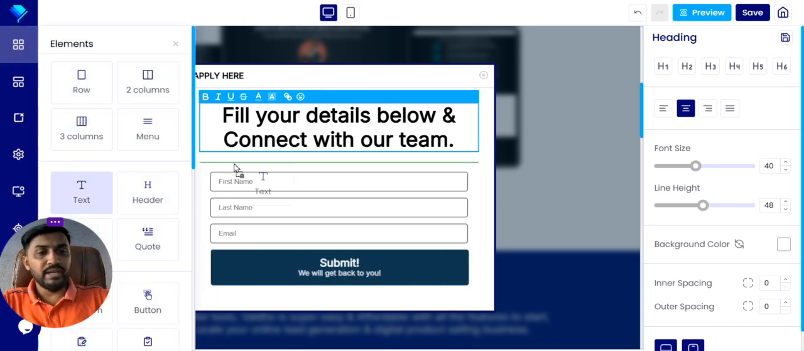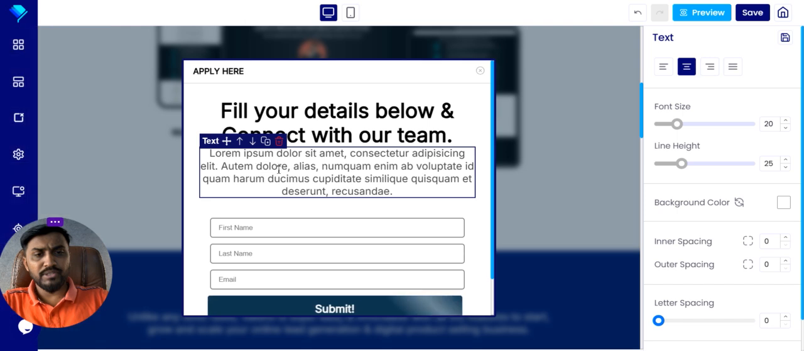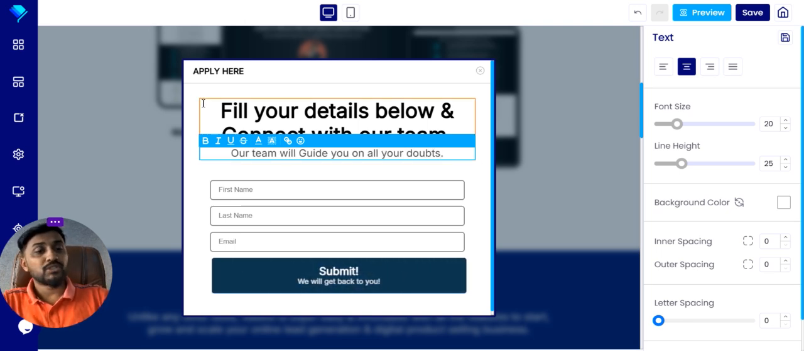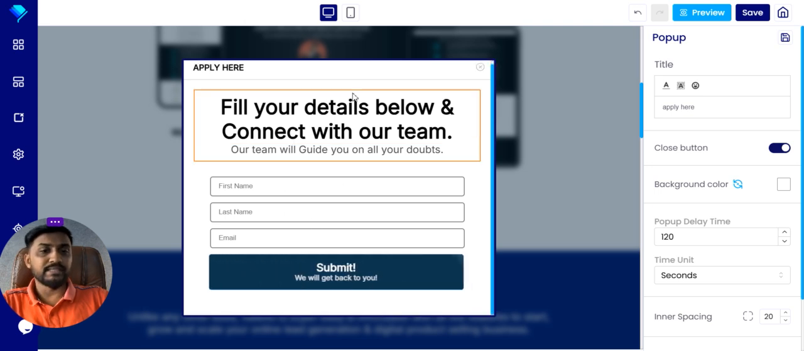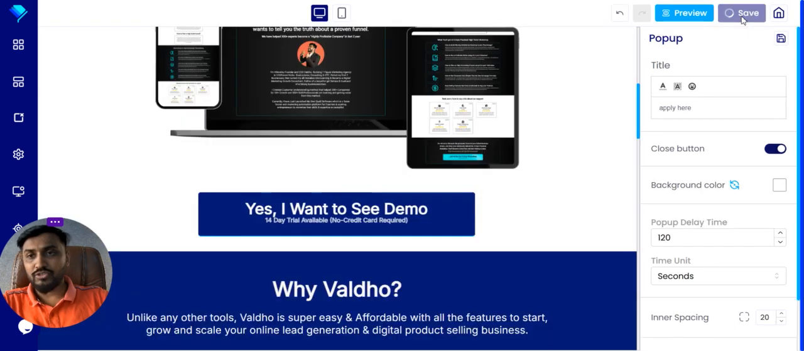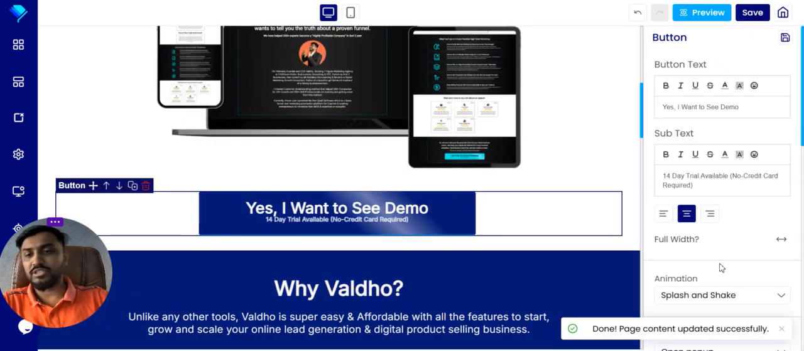Okay, and you also can write a little bit more information. Our team will guide you on all your doubts. So this is the form. Very nicely designed, and this form is complete. And now we can save this. Once you save it, you will see this here on this button.